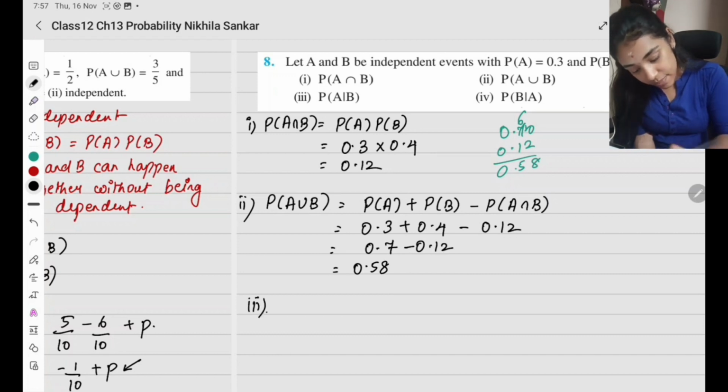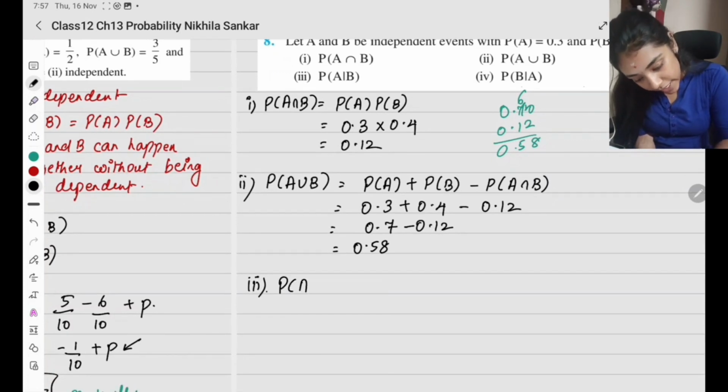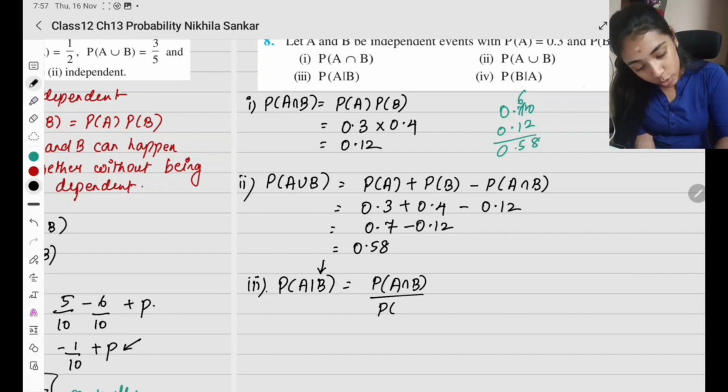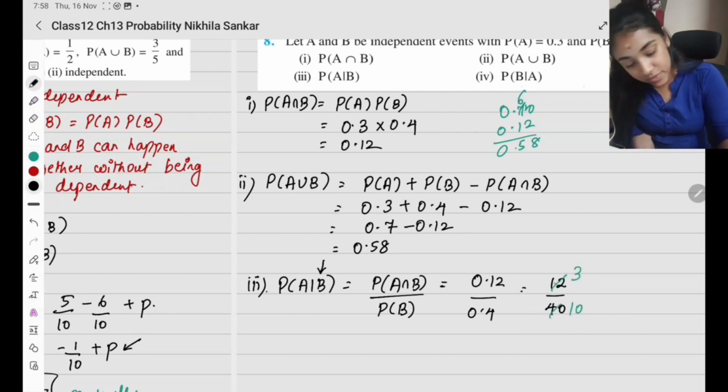Okay. Third subsection, probability of A given B. Conditional probability is probability of A intersection B divided by the given one's probability. So this is going to be 0.12 divided by probability of B, which is 0.4. So this is going to be 12 divided by 40, which is 4 times what? 4 3s are 12, 4 10s are 40. So I have 3 by 10.